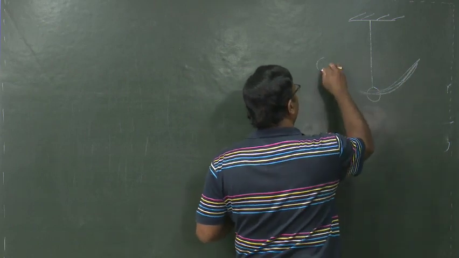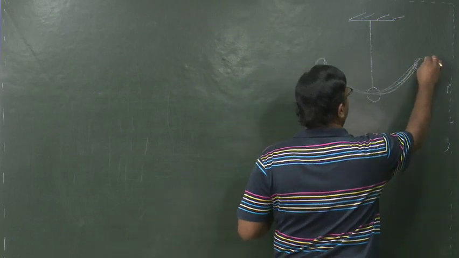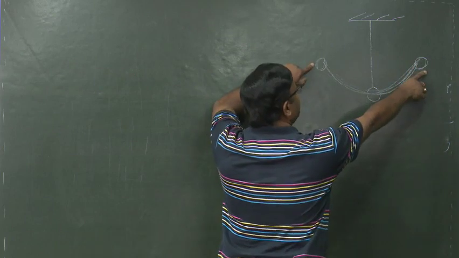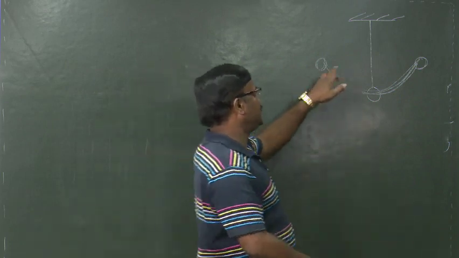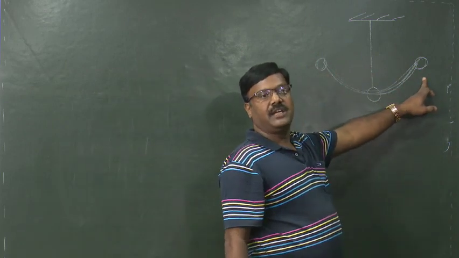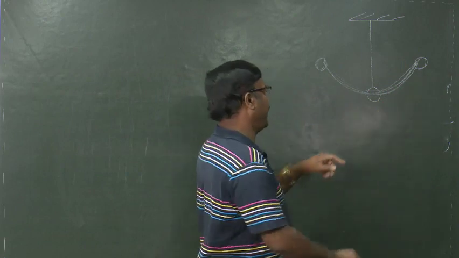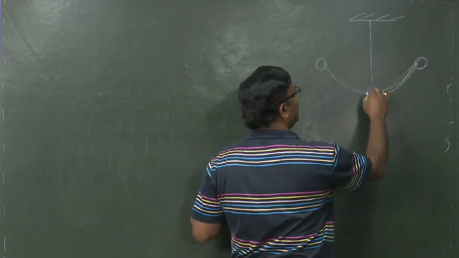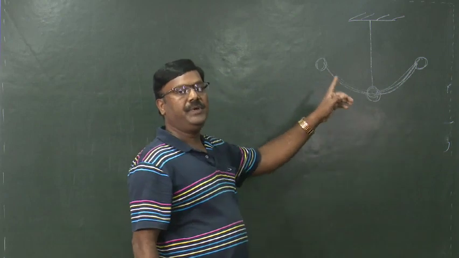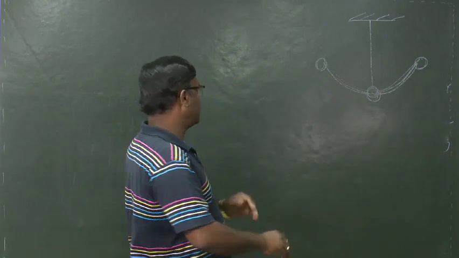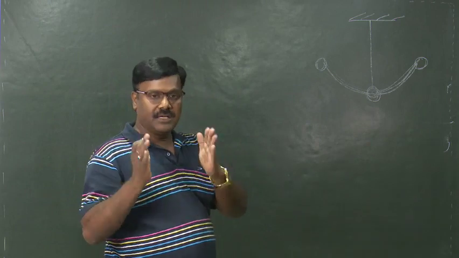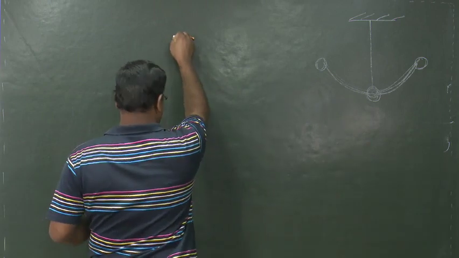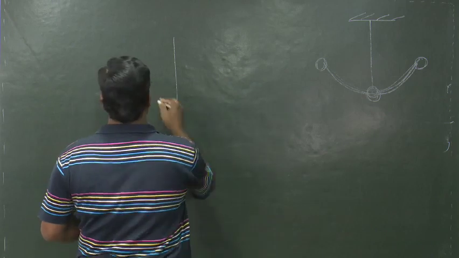When the body moves to these positions, then at these positions its velocity will become 0, and these positions are known as extreme positions, whereas this position is known as the mean position. Let us have a comparative study.